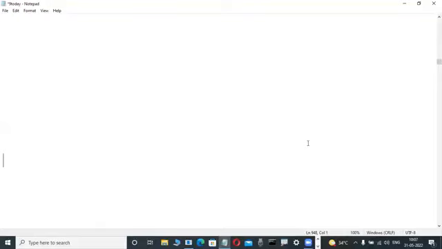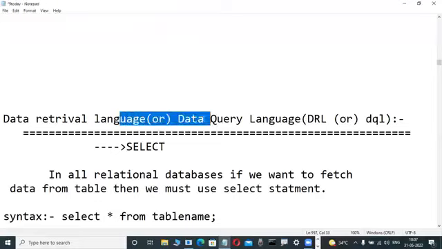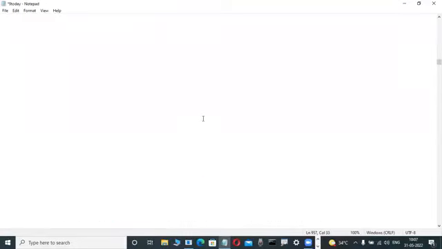Who is joining at 11 o'clock? Okay, those students only leave the pages. Ten pages, leave that one. After 10 pages, now in your notes, you have to start what? Data retrieval language. From today onwards, it is understandable. Not a problem. Now here, why?